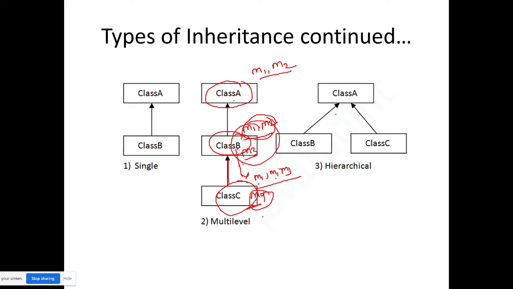What is hierarchical? Hierarchical means class B is also taking properties of class A, class C is also taking properties of class A.